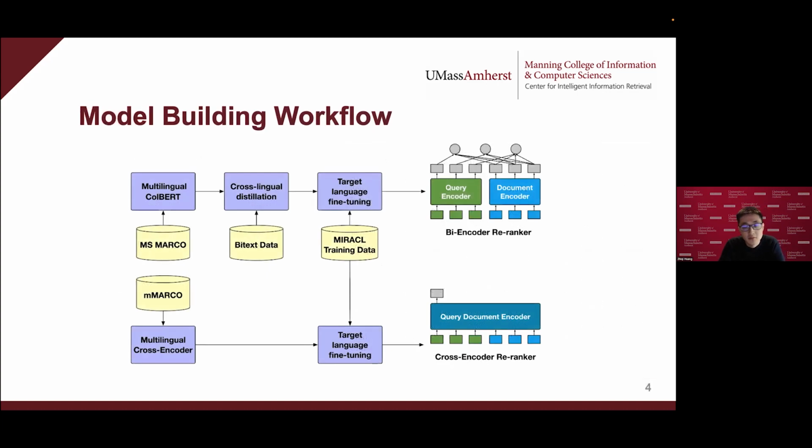Here is an overview of our model building pipeline. Basically, we build a bi-encoder and a cross-encoder re-ranker following different steps and using different datasets. Next, I will talk about each model and each step in detail. I will mostly focus on the bi-encoder with the cross-lingual distillation here.